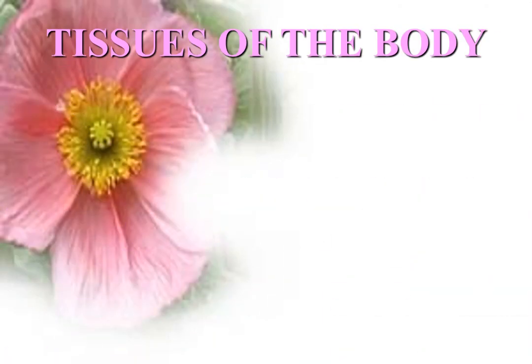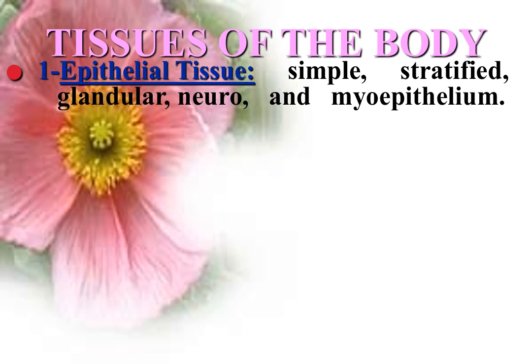Tissues of the body. Body organs are made of four main tissues. Epithelial tissue may be simple epithelium formed of one layer of cells, stratified epithelium formed of several layers, glandular epithelium possesses secretory activity, neuroepithelium is specialized for perception of stimuli, and myoepithelium possesses contractile activity.